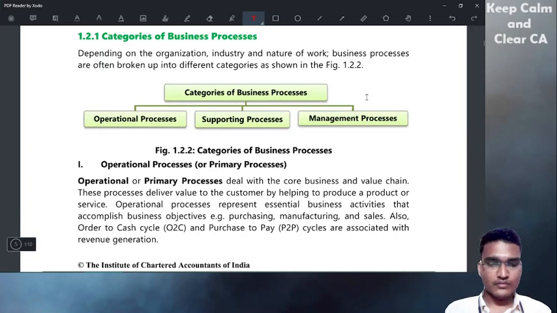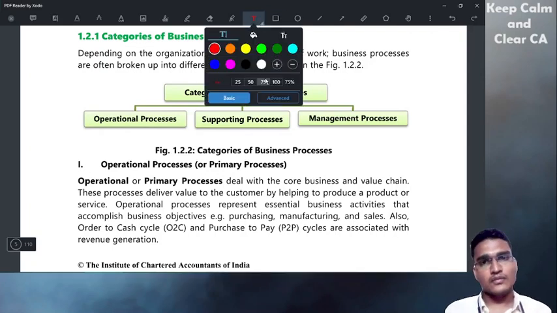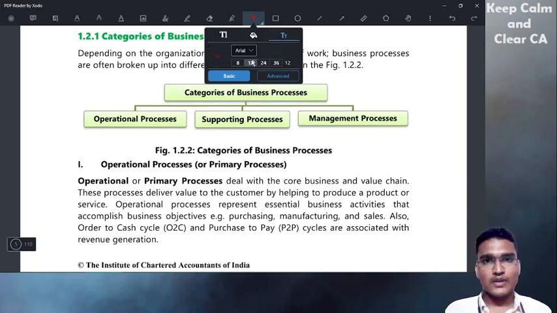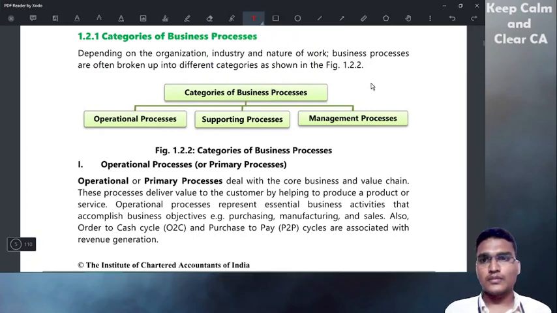OSM is the mnemonic. You have to make a note of it.